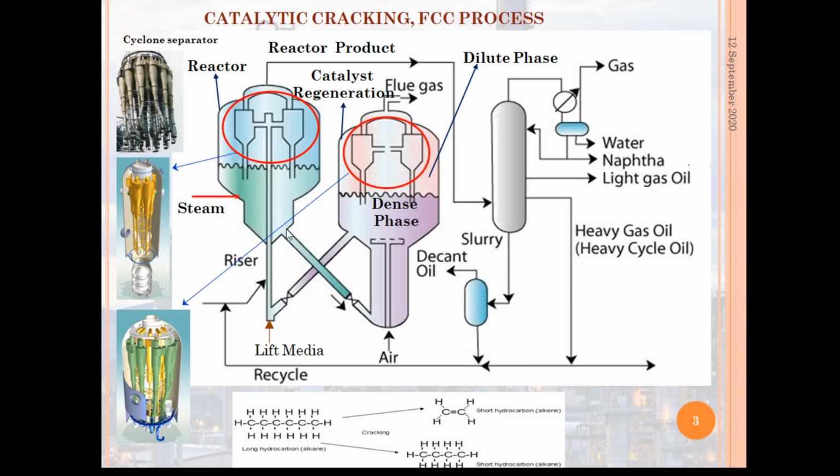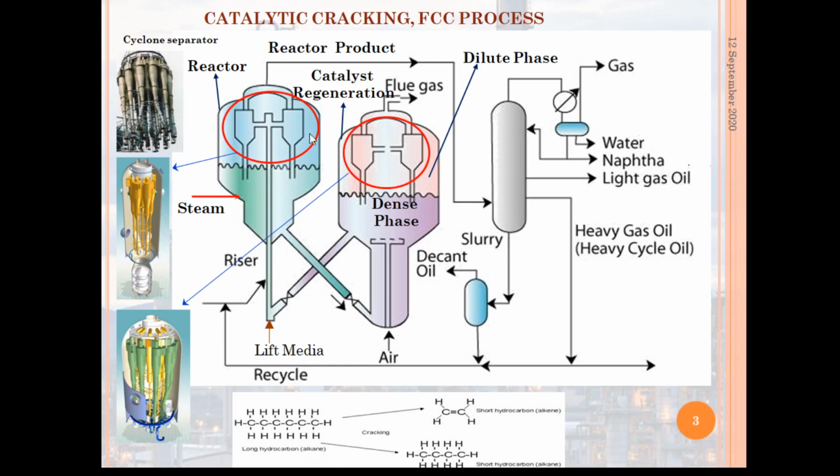To regain its activity, it needs to be sent to the regenerator unit. Before it is sent to the regeneration unit, the used catalyst, which has coke over it, needs steam stripping using steam. This steam stripping is used to remove the hydrocarbons from the catalyst surface. After that, it is sent to the regenerator unit where the catalyst is regenerated and regains its activity, and then it is sent again to the reactor.